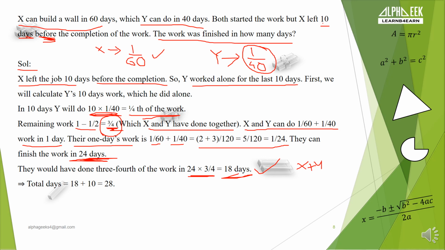Correct? So the total number of days required to complete the work will be 18 plus 10 days where Y did the work alone, that is equal to 28. Correct? So the total number of days required to complete the work, if X left 10 days before the completion of the work, is 28.